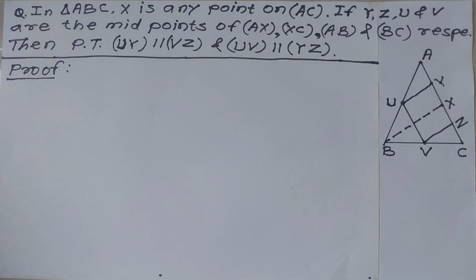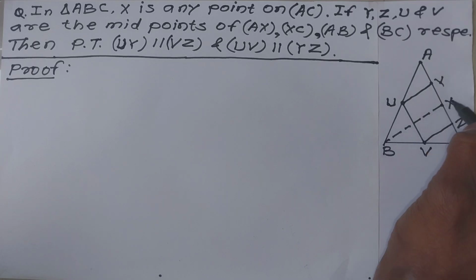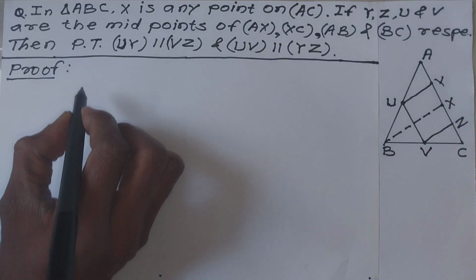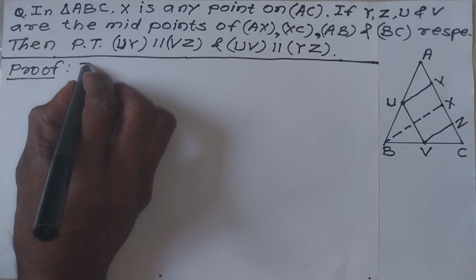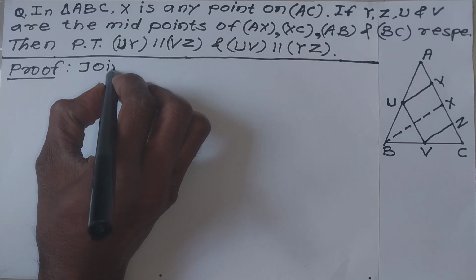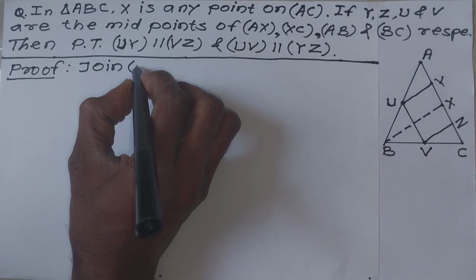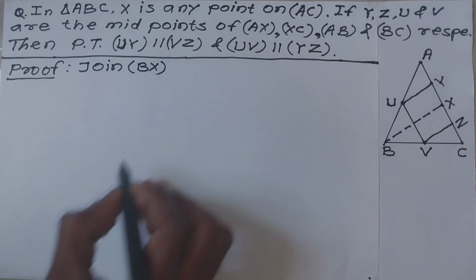We will prove this. First we join BX. I will write this in the proof. Therefore, we write here: join segment BX.